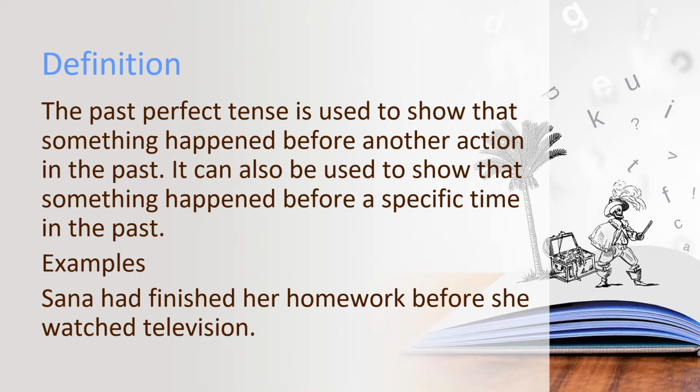Now, first, see the definition of past perfect tense. The past perfect tense is used to show that something happened before another action in the past. It can also be used to show that something happened before a specific time in the past. Let's take some examples. Sana had finished her homework before she watched television.